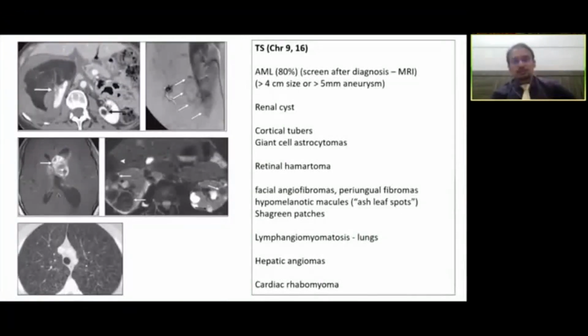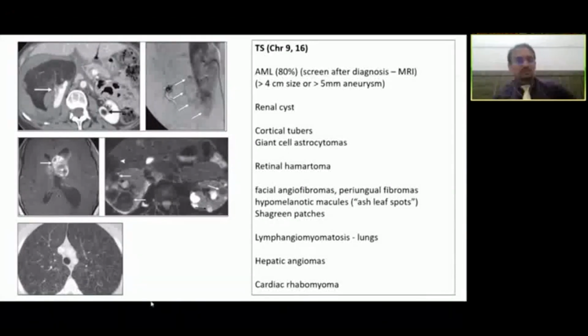Tuberous sclerosis is affiliated to chromosome 9 and 16. AMLs do happen in about 80% of the cases, and hence whenever it is diagnosed we need to keep them under good monitoring, because there is a slightly higher propensity of these AMLs to bleed than the normal non-tuberous sclerosis AML. So the size criteria of around 4 cm for the overall tumor size and 5 mm for the aneurysm size is considered for decision making about active treatment versus just monitoring these sort of AMLs.